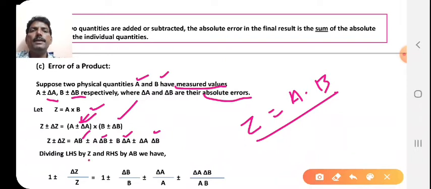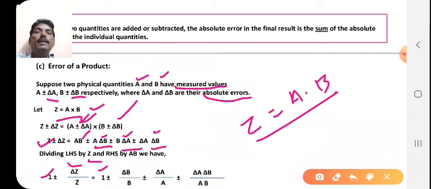Dividing by z, ultimately you will get on the left side (z ± Δz)/z. So z/z is 1 ± Δz/z is equal to AB's value, which is z here, therefore z/z is equal to 1. So we divide each term by AB or z, and cancelling the terms we get 1 ± Δb/b ± Δa/a ± ΔaΔb/ab.